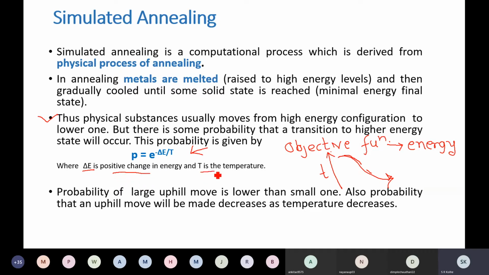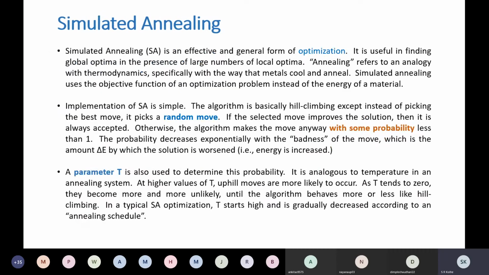and T is the temperature. Okay, so what is the meaning of this? Again, the probability of a large uphill move is lower than a small one. Also, the probability that an uphill move will be made decreases as temperature decreases. So as temperature decreases, the probability that an uphill move will be made will also decrease. Initially that probability will be high, and as time progresses, temperature will reduce, and that probability will be less. So this we have already discussed.